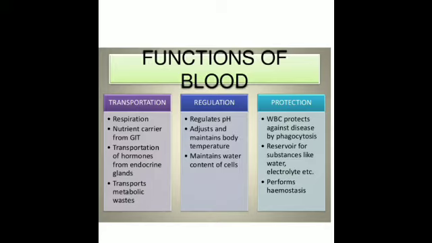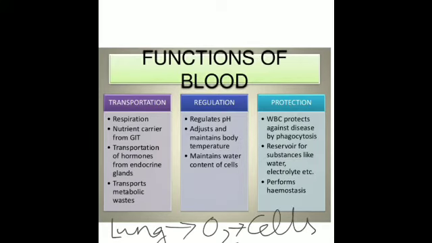From the lungs the oxygen is transported to each and every cell of the body. Then back from the cell it carries the carbon dioxide and brings it back to the lungs, and this is exhaled out. Is that clear?